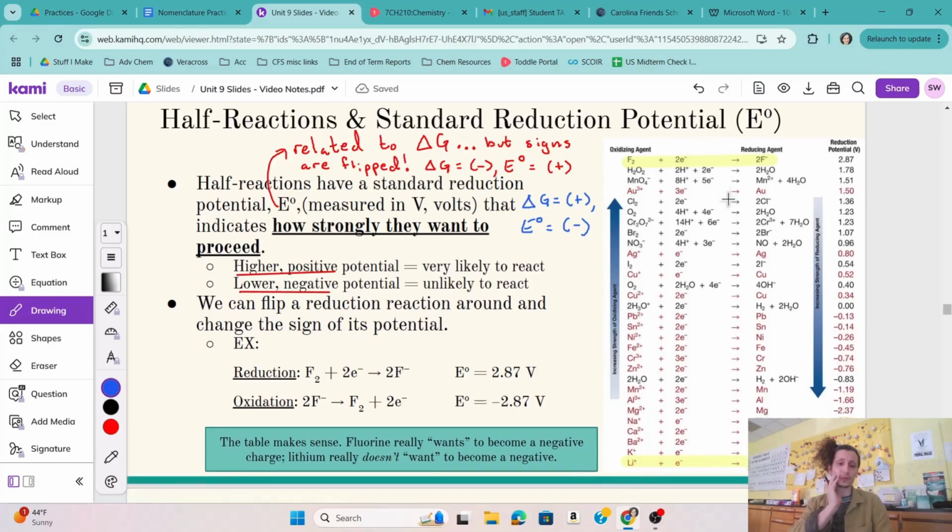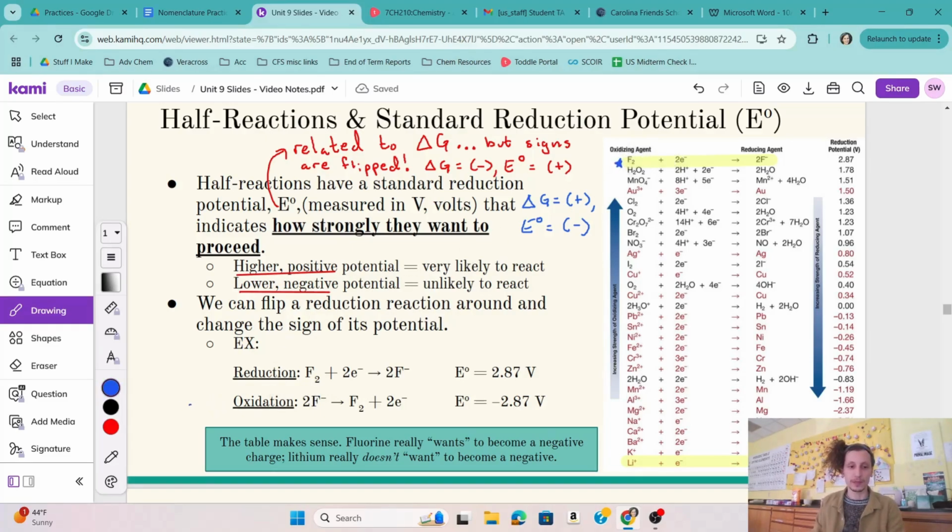Now, one of the things we'll be doing, like we have done in previous units, is manipulating equations, right? Like I can flip it around, I can multiply by coefficients. We will be doing that flipping a lot when we talk about redox reactions in electrochemical cells. So this one at the top that I have highlighted, that's fluorine's reduction reaction.